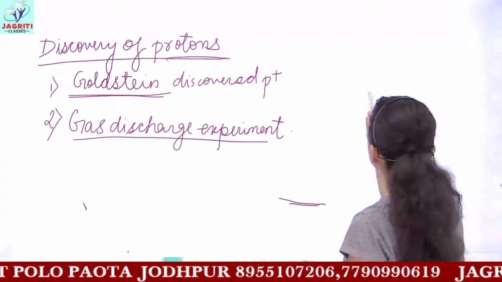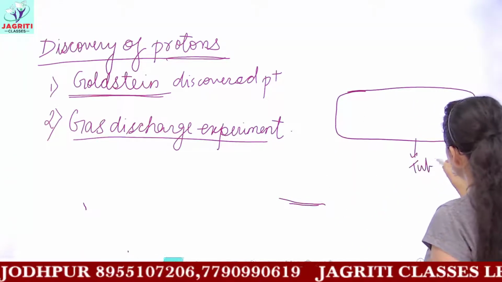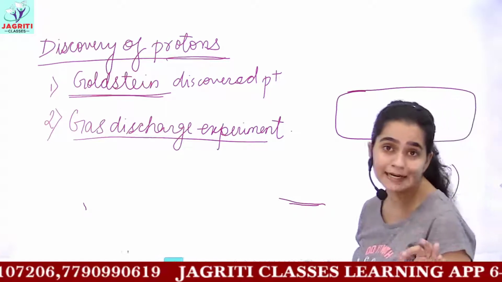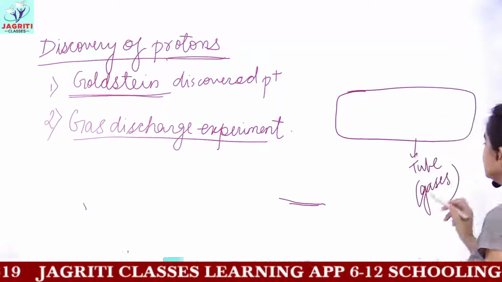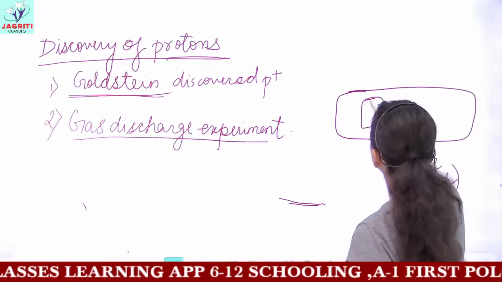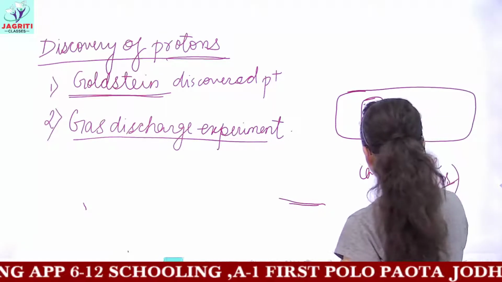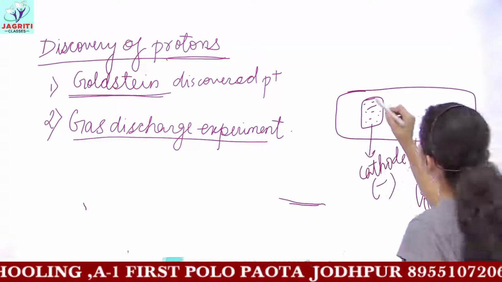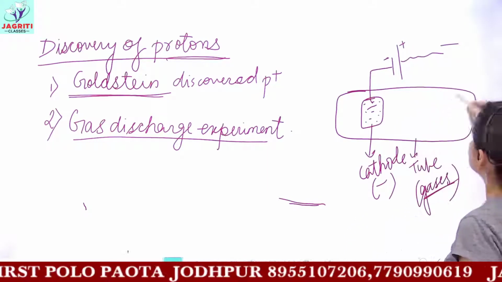In this experiment, what he did is, he took a gas discharge tube, or he took a normal tube and filled it with certain type of gases. Remember, I am giving only a brief idea. I am not explaining complete experiment and the logics and concepts behind every apparatus. He just took a tube and filled it with certain amount of gases. Then he took a cathode. Here a cathode is a type of electrode. Okay. So he took a cathode. Cathode is negatively charged. He took a electrode, a negatively charged electrode. That is, he connected this electrode to the negative terminal of the battery, and there the further circuit occurs.